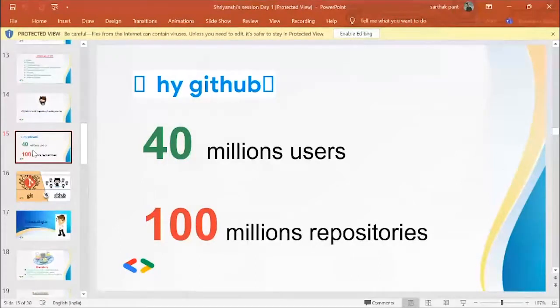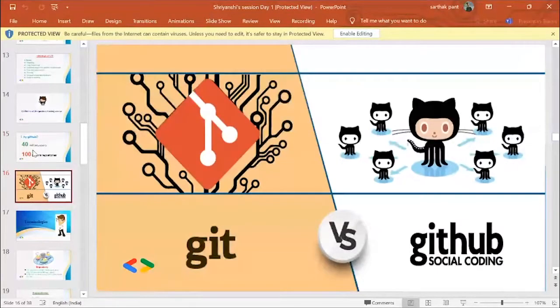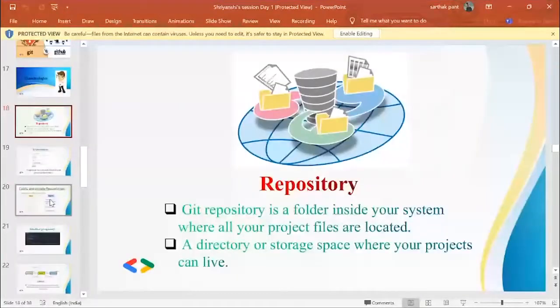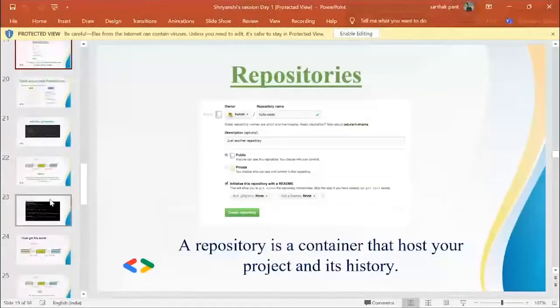Now, let's go on to the terminologies. As I told you, it depends on how you can see a Git repository. Repositories are of two kinds, public and private. A Git repository is a folder inside your system where all your project files are located, a directory or a storage space where your projects can live. This is how it looks when you create a repository. You can see owner name, then repository name, then description, which is optional, and then you get the private repository option.